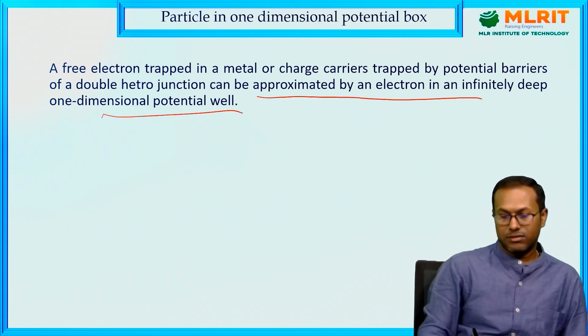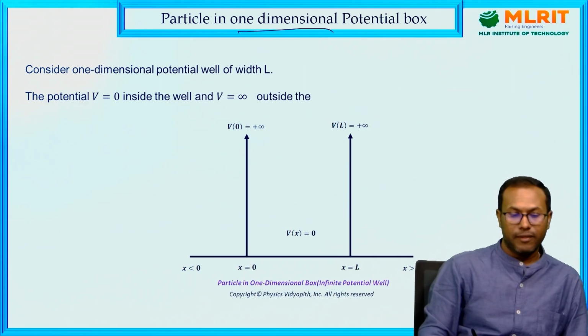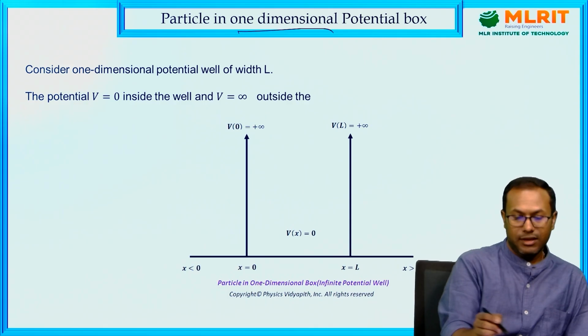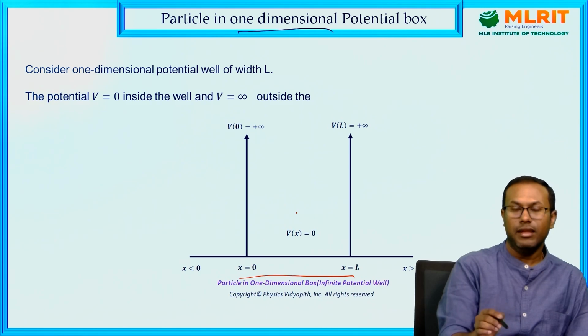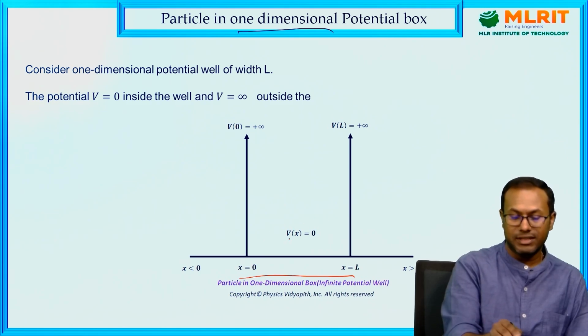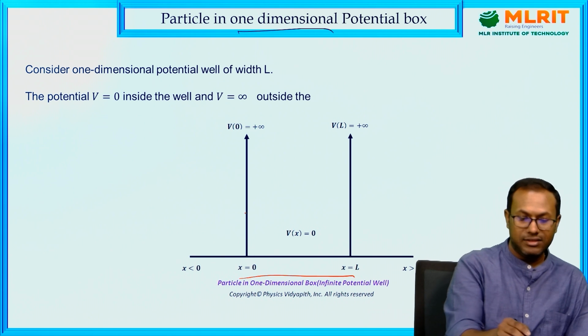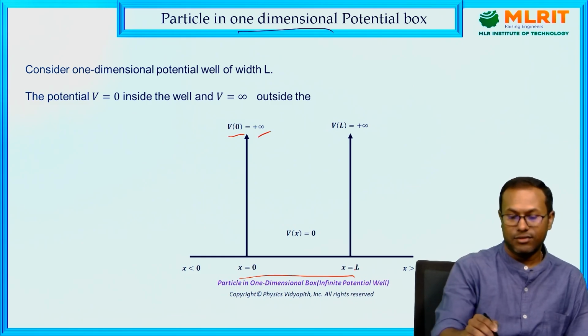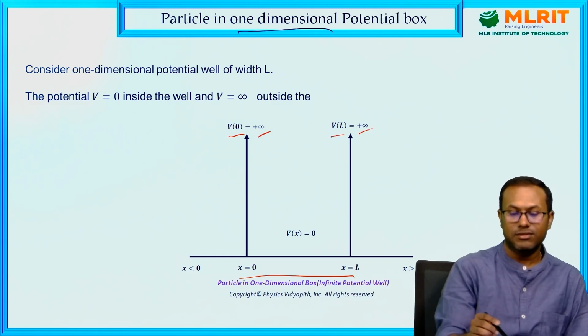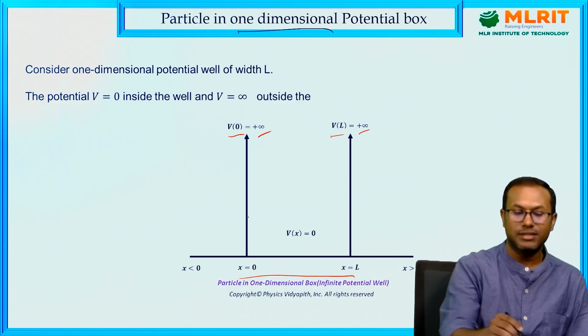So how to solve this type of problem? Suppose there is a region from x equals 0 to L where the particle exists and the electron is moving. The particle exists and moves inside this region, and there is a hard boundary wall at x equals 0. That's why at x equals 0, potential V of x equals infinite. At x equals L, V of L equals infinite. So this means a hard boundary wall is there.